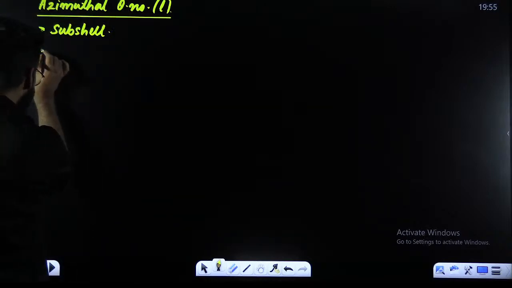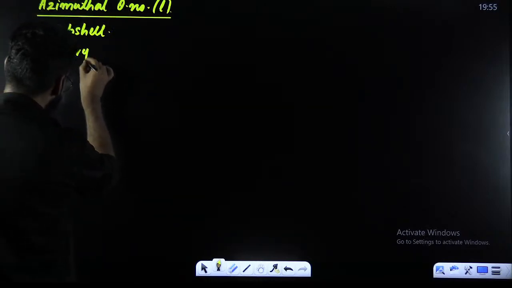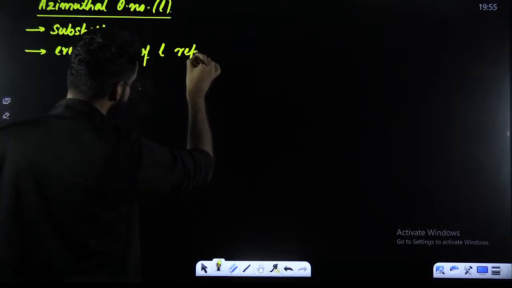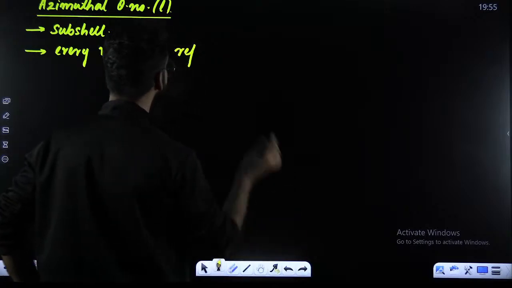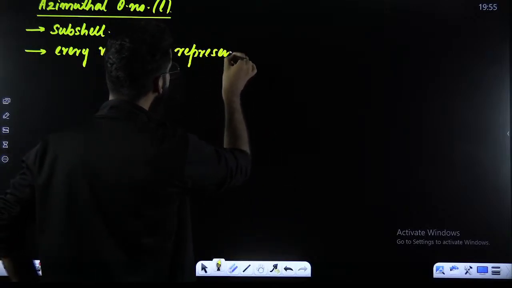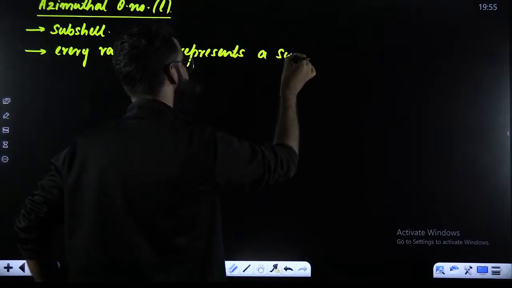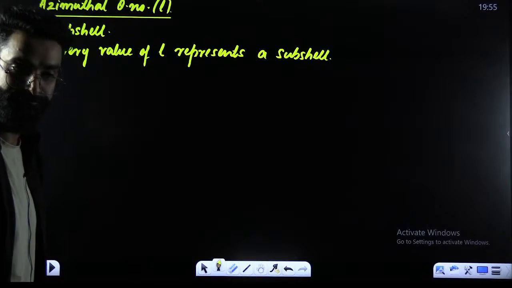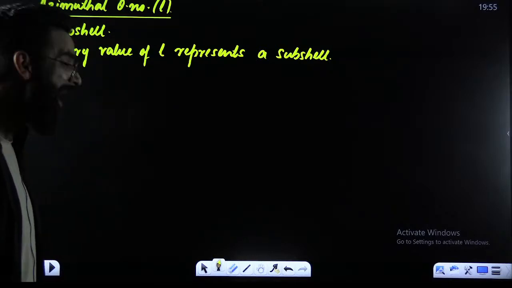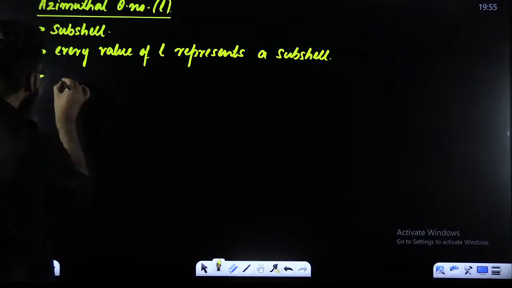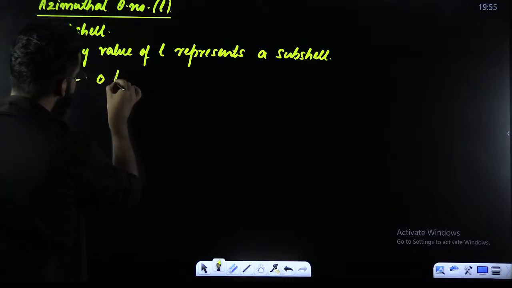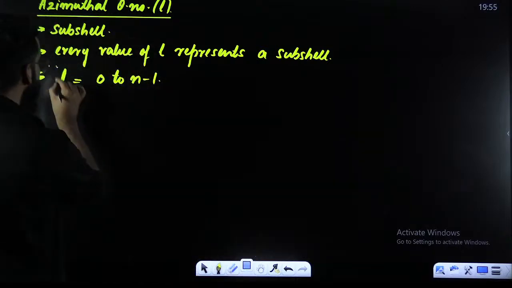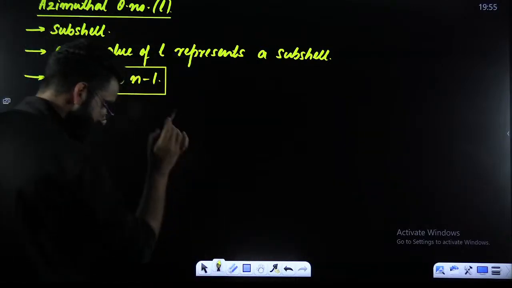Now, let me tell you, every value of L represents a subshell. Now, this L can have values from 0 to n minus 1.